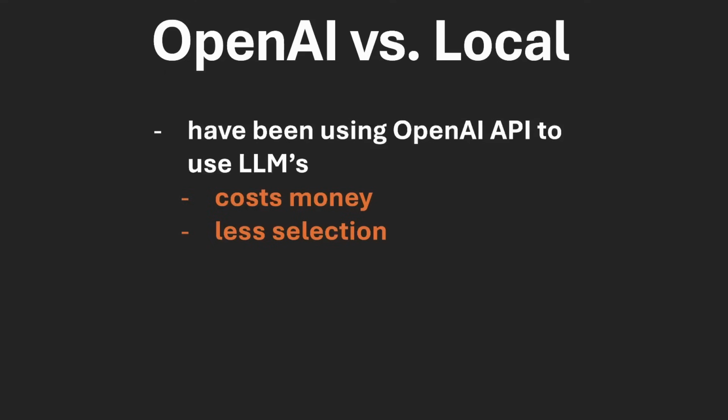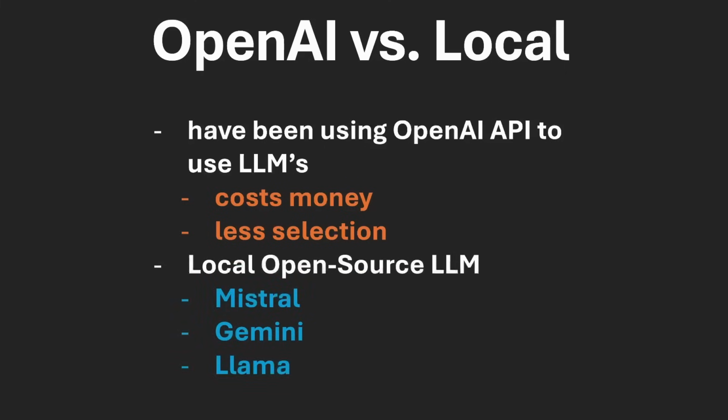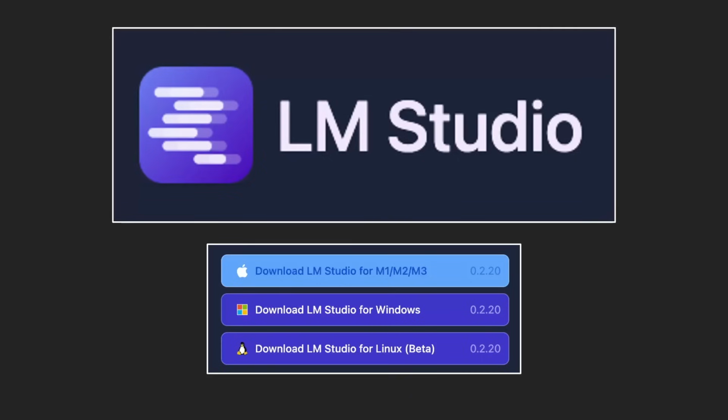So far, we have been using OpenAI's API, which means we had to spend some amount of money and we had to use their family of models. Well, there is a bigger selection out there, and I am going to show you a way to use an LLM locally using a software called LM Studio. This means we will download a model and start a local server that will allow us to connect that model to AutoGen. And we can use open source LLMs such as Mistral, Gemini, and Llama. The software is called LM Studio, and as of this video, we're going to be at version 0.2.20.